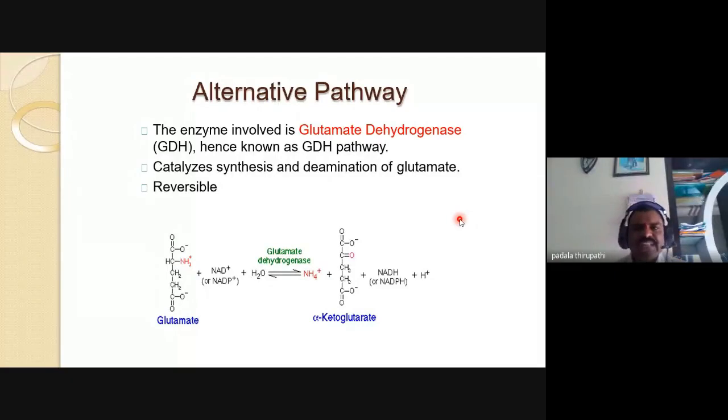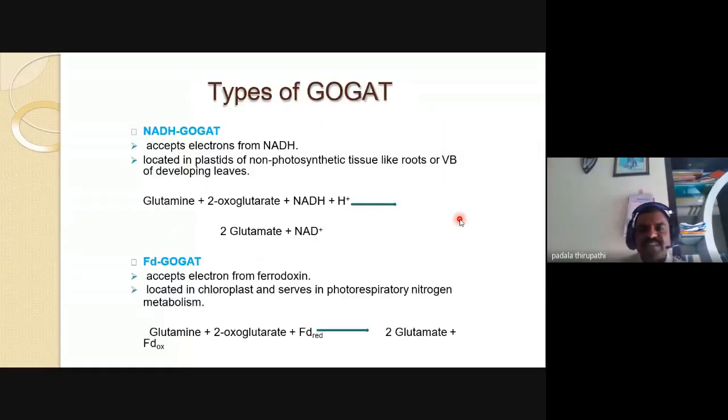In this pathway, it catalyzes synthesis and deamination of glutamate, and it is a reversible process. My dear friends, NADH GOGAT and FD GOGAT are irreversible processes.